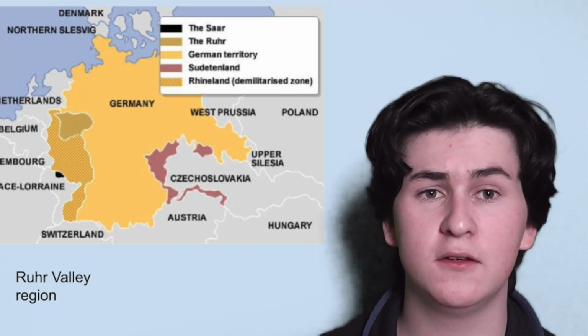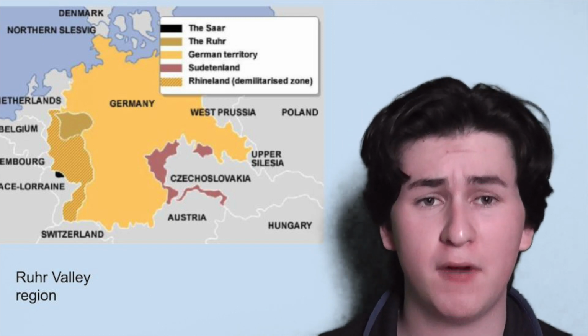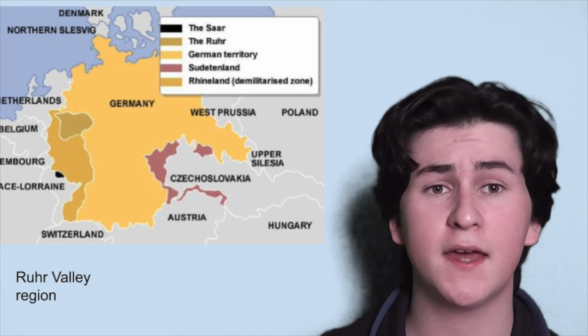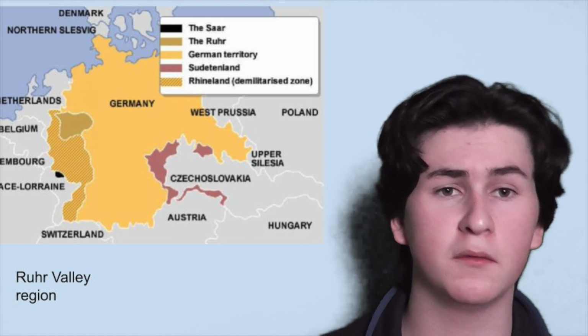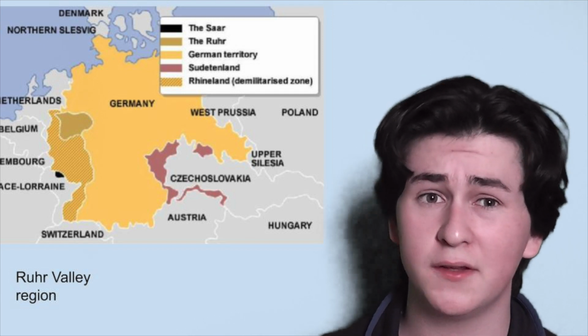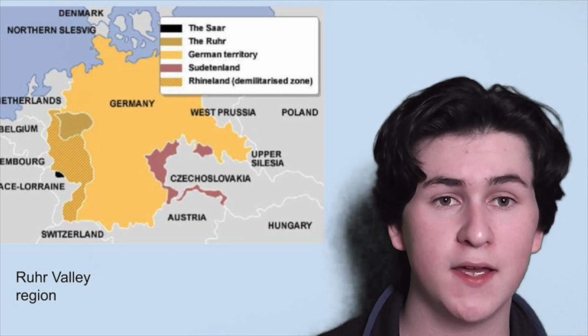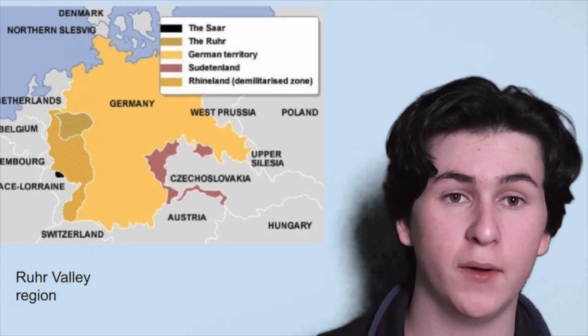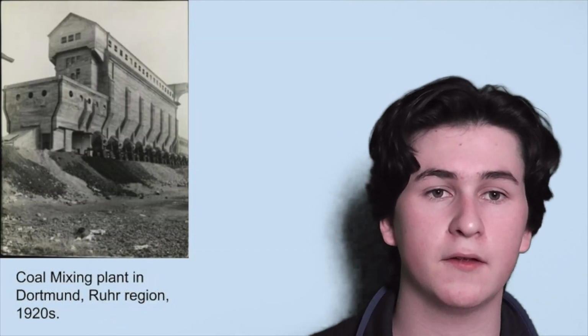In 1922, the German government defaulted on their reparations payments. This meant that they announced to the world that they couldn't and wouldn't pay them. The French and Belgians didn't believe them, and as a result, in January 1923, they invaded the Ruhr Valley region in the west of Germany with 60,000 soldiers.